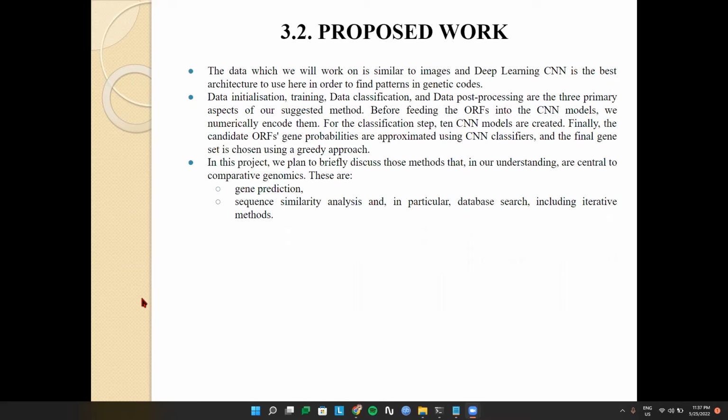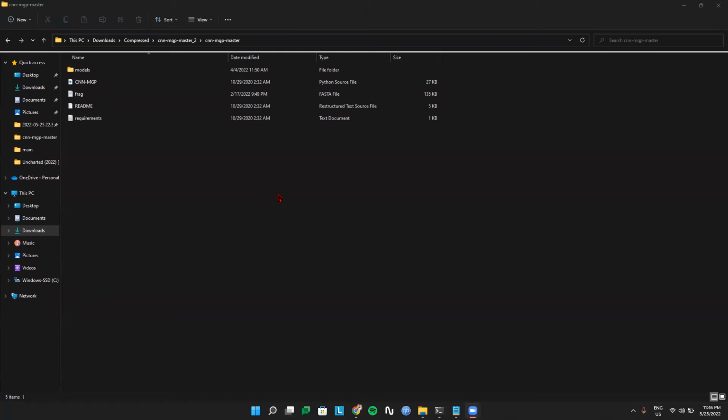Data initialization, training, data classification, and data post-processing are the primary aspects of our suggested method. Before feeding the ORF into the CNN model, we numerically encode them, and for the classification step, 10 CNN models are created. Finally, the candidate ORF gene probabilities are approximated using CNN classifiers, and the final gene set is chosen using a greedy approach. So here we have our project, and this is the basic structure of it.